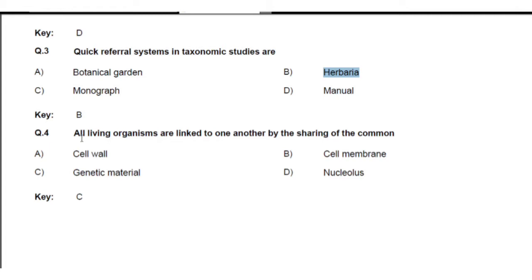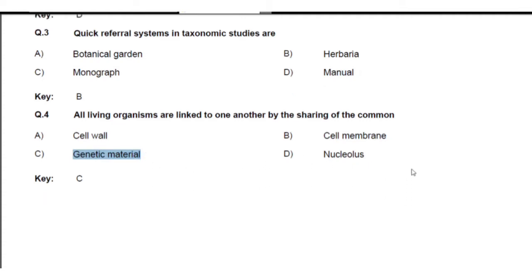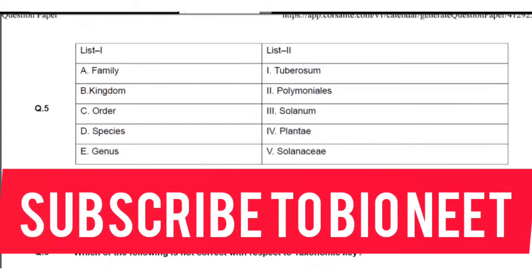Next: all living organisms are linked to one another by sharing the common. For example, the cell wall is present in plant cells but absent in animal cells. Like the cell membranes, some unit membranes are there, but in prokaryotic cells the unit membrane is chemically differently prepared. So genetic material is the best answer, which can be transferred in all living organisms from one generation to another generation. Nucleus is also not related to this question. Next question.